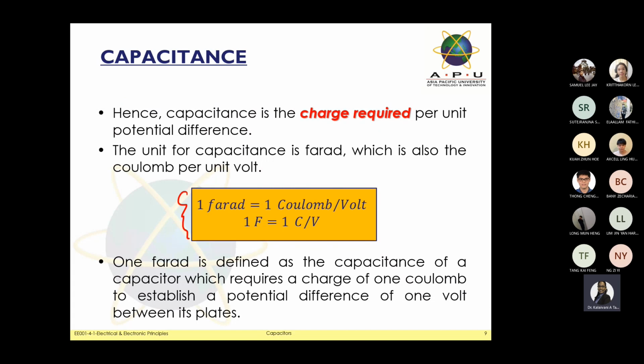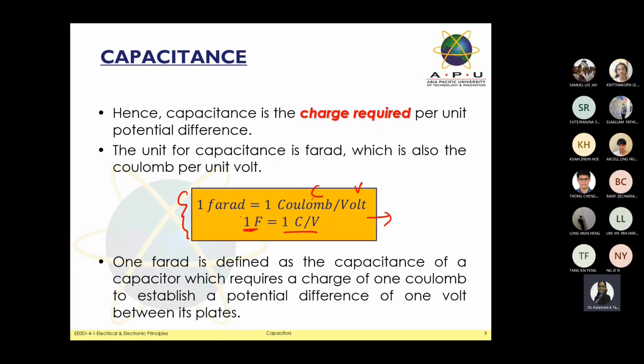Take note that they are using 1 C per V. It means this 1 C is coulomb, and this is volt. So 1 farad means 1 value of your capacitance equals 1 coulomb per volt. Please take note of this equation, because later when you do tutorials, you need to convert your value. They can ask you to convert your value from farad to coulomb per volt. This is some theory that you need to remember.